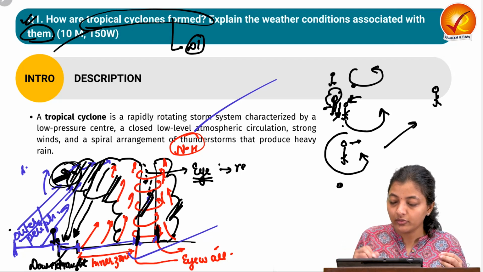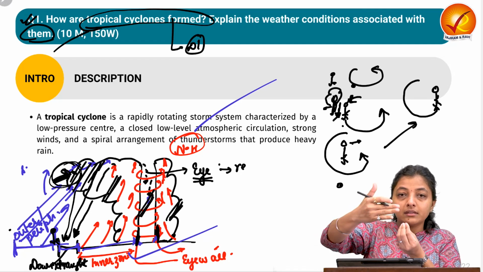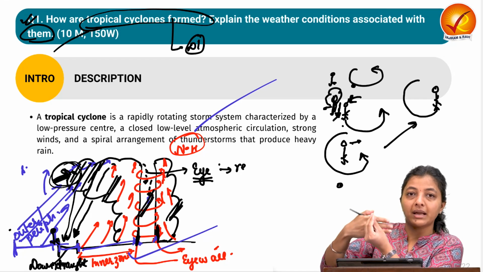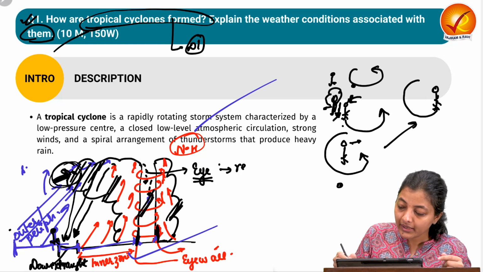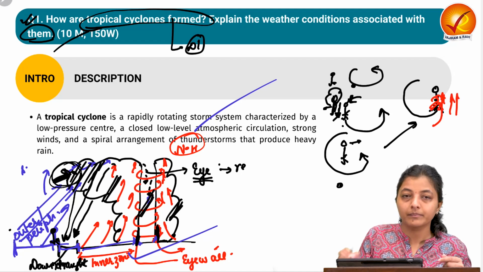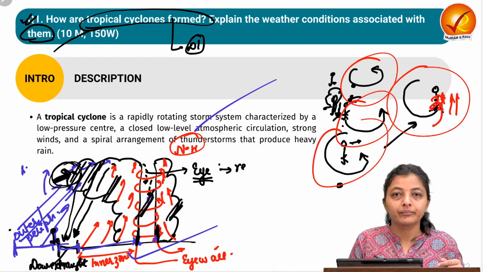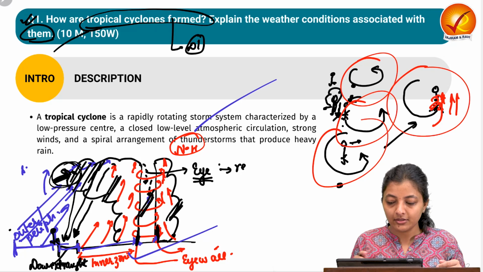So next, this person is standing over here and now the winds, earlier the person was hit from here, now the person is getting hit from the backside. Maybe trees can fall from the backside. So again the winds are coming with high speeds from this particular side and hitting the person. So this is the area of the eye wall. Okay, now you understood everything related to the tropical cyclone.